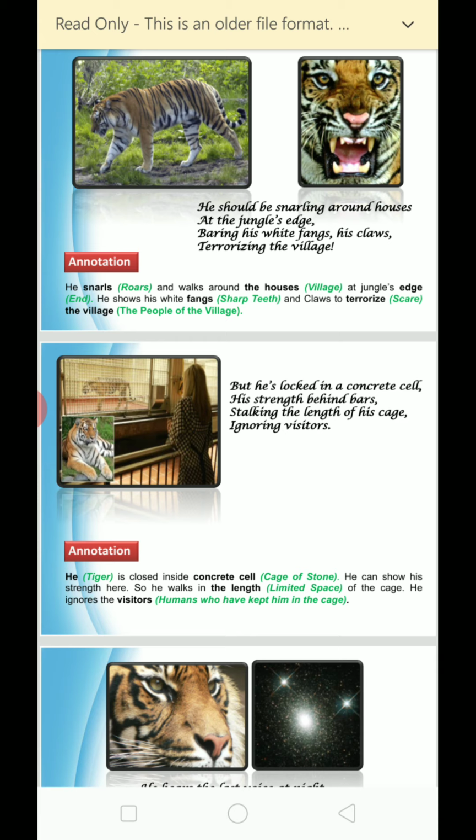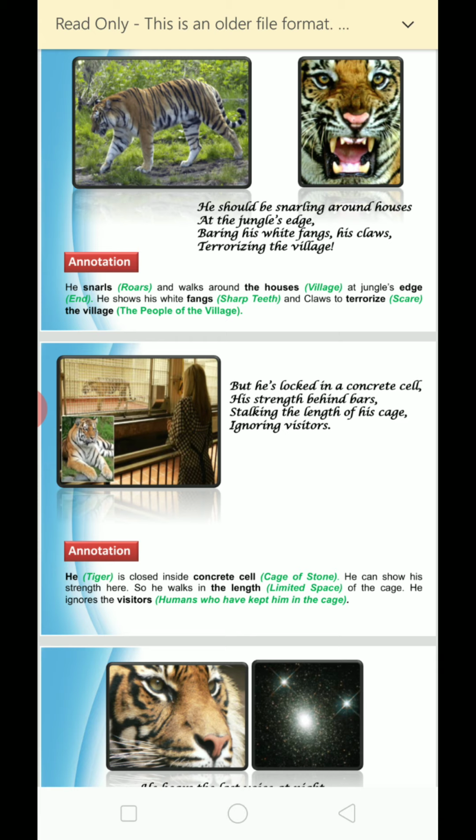Imagine if the tiger is there in the forest at that time, for example, imagine students, if we destroy the natural habitat of tigers, at that time tigers will be forced to turn to our houses, villages and the people of the village to find their food. So he should be snarling around houses.